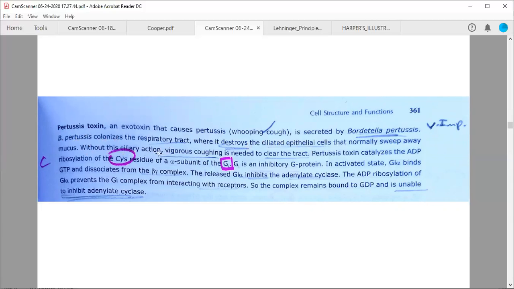without the ciliary action, without these cilia, vigorous coughing is needed to clear the tract. We need to cough. हमें continuously खांसना पड़ेगा to remove or to clear the tract, to remove the mucus.